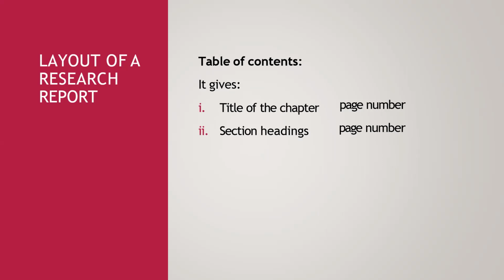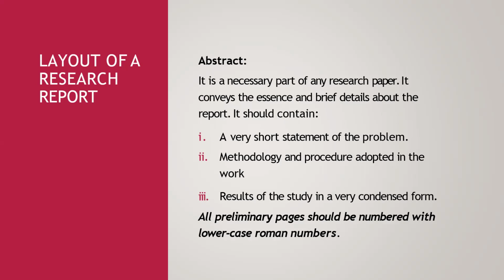And in the table of contents, you have to add the title of the chapter with page number, and section headings with page number. And then comes the abstract. The abstract is a necessary part of any research paper. The abstract conveys the essence and brief details about the report, and it should contain a very short statement